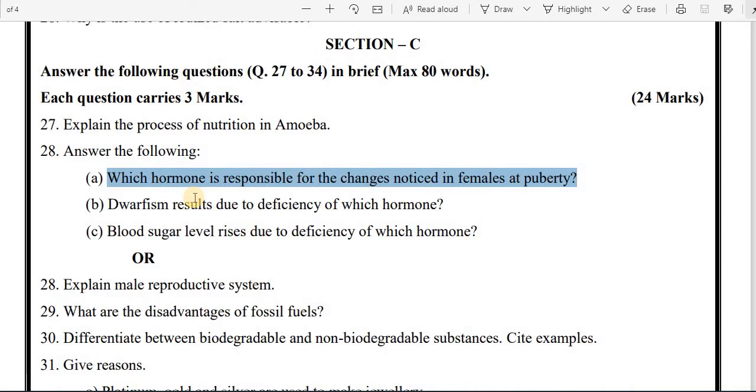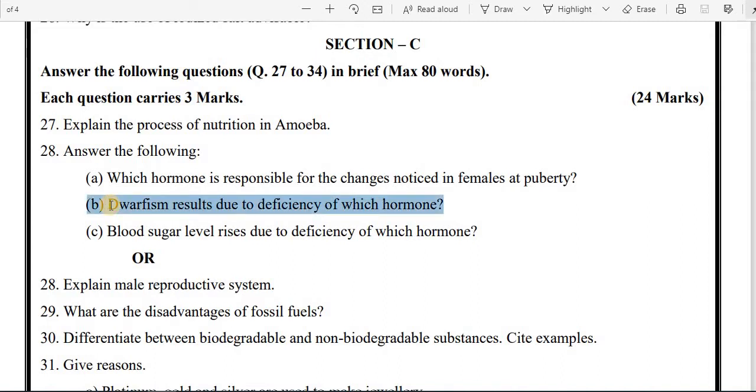In the spelling of estrogen, O is silent. Now let's move further. B. Dwarfism results due to the deficiency of which hormone? As we discussed, GH means the growth hormone, which is responsible for growth in animals, in human beings mainly. If its amount is appropriate, then it helps the growth.